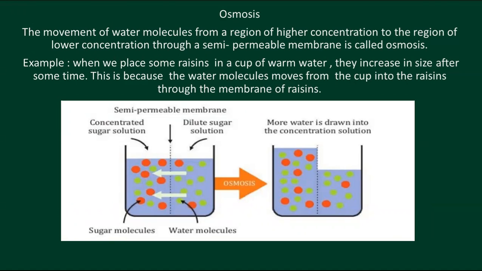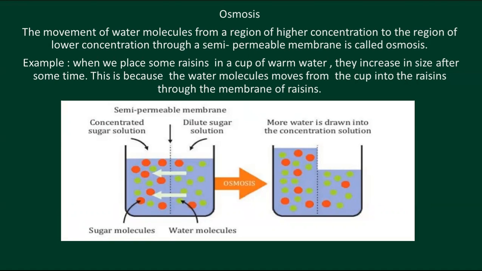So first was the movement of water molecules from the region of higher concentration to the region of lower concentration. That was diffusion. Now we need to add through a semi-permeable membrane, and it's called osmosis. For example, we place some raisins in a cup of warm water. We know that after some time the size of the raisins will increase. What is the reason for that?